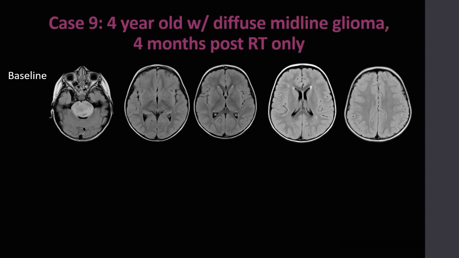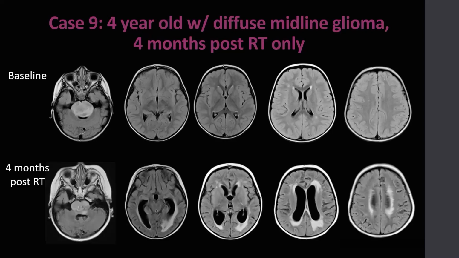Case 9 is a 4-year-old patient with diffuse midline glioma who presented 4 months following whole brain radiation treatment. On the baseline study, you can see the diffuse midline glioma presenting as expansile high FLAIR signal abnormality within the brainstem. However, supratentorially, there's no signal abnormality. On the MRI 4 months post-whole brain radiation treatment, there is reduction in size of the abnormal signal within the brainstem. However, there is now symmetric diffuse white matter hyperintensity and atrophy in the supratentorial brain.